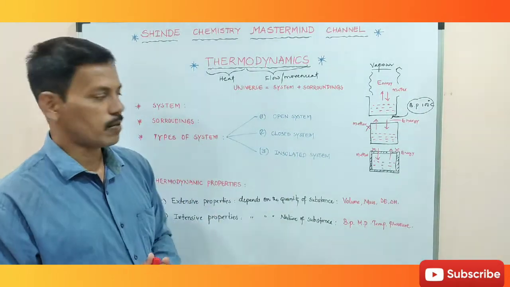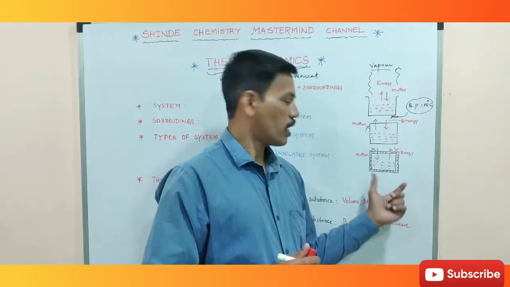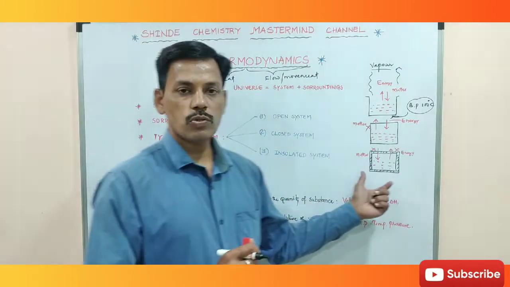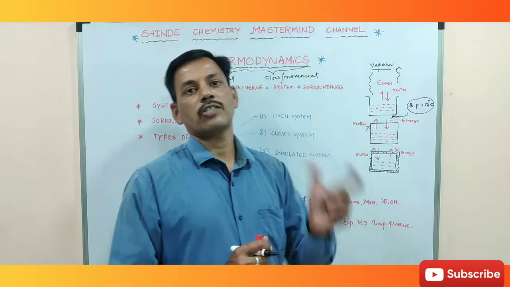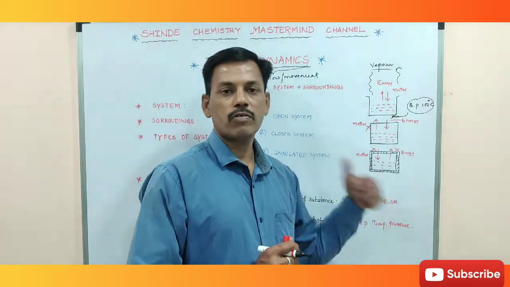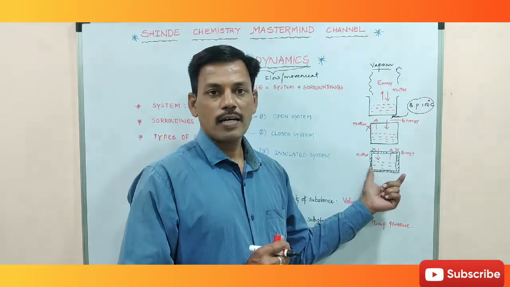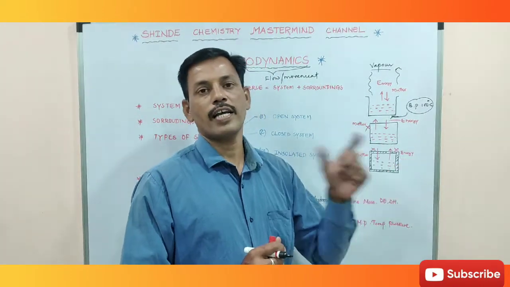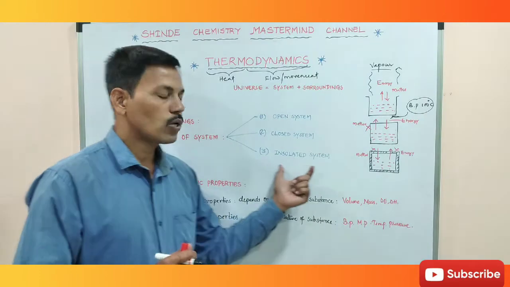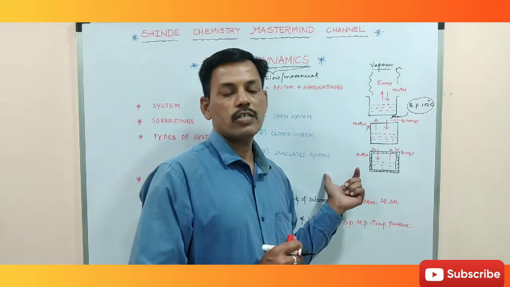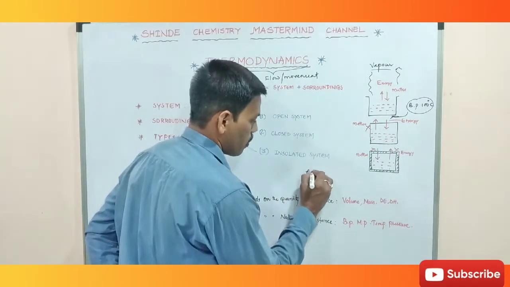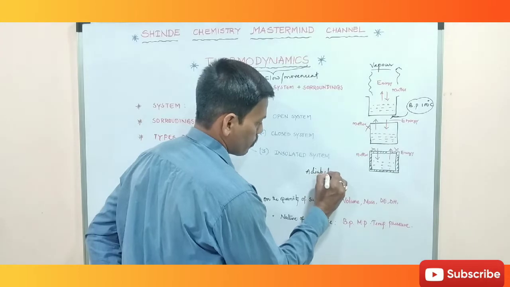Whereas in an insulated system, the walls are thick and insulated, so there will be no exchange of heat or matter into or out of the system. Matter and energy do not exchange, so this type of system is called an insulated system. This is the example for the adiabatic process.